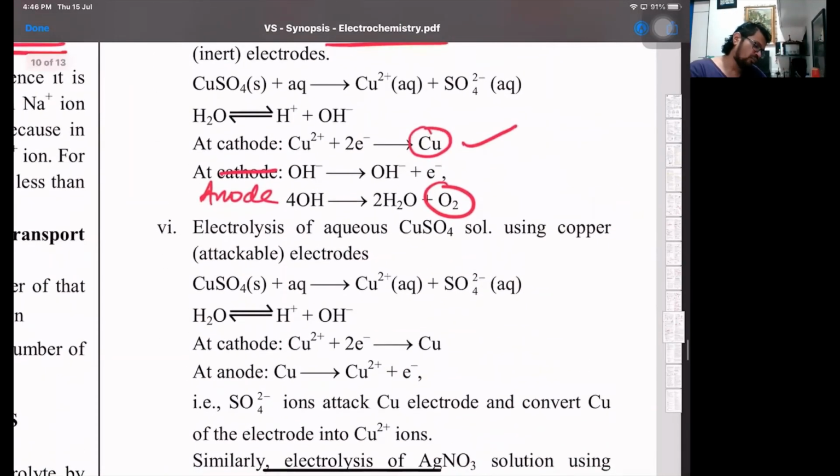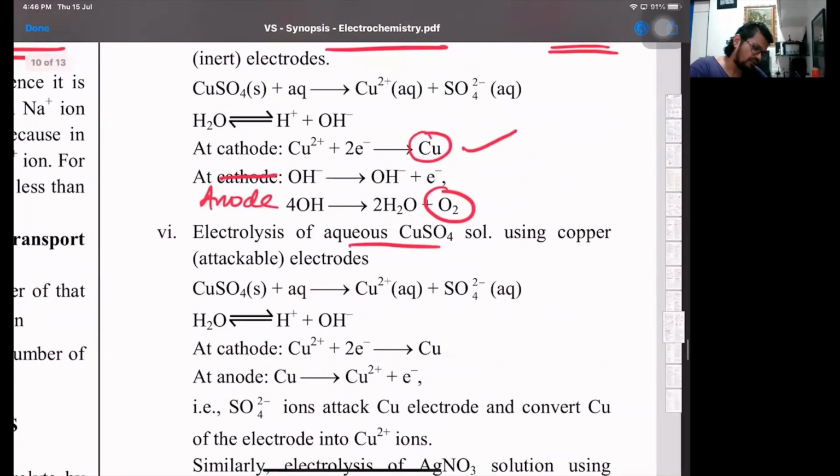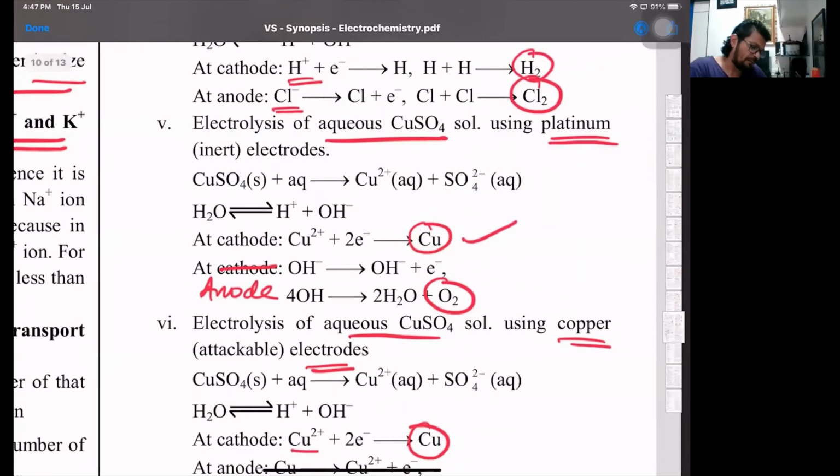Now this was using platinum electrodes. Now this is aqueous copper sulfate using copper electrodes. Then what's going to happen? At both places it will be copper. At the cathode, cupric ions will be reduced, and at the anode, copper will get oxidized because you're using the copper electrode. So at the anode, the same copper metal strip or copper wire will get oxidized to cupric ions, and at the cathode, the cupric ions will get reduced to copper. So be very clear in reading whether they are saying using platinum electrodes or using copper electrodes.